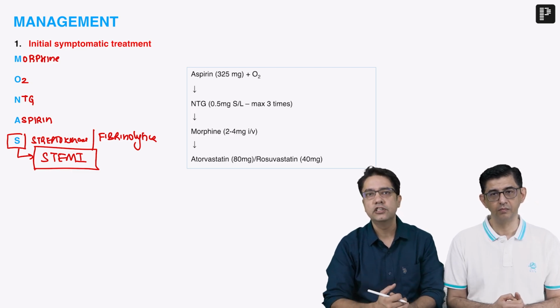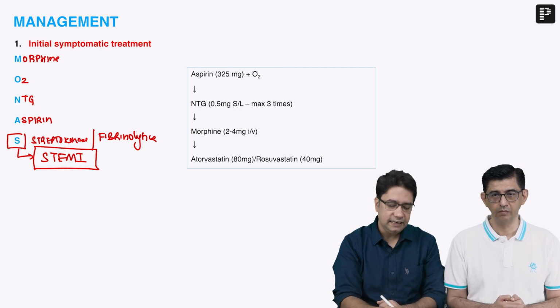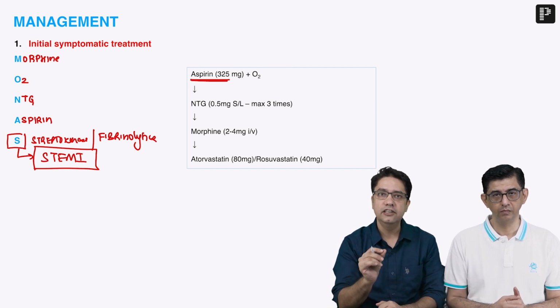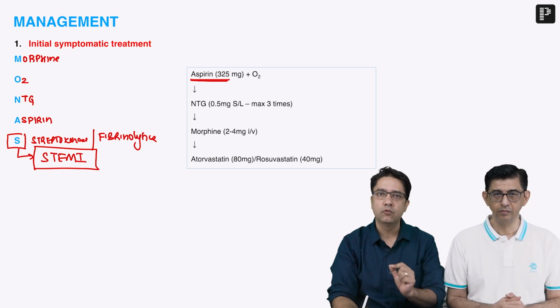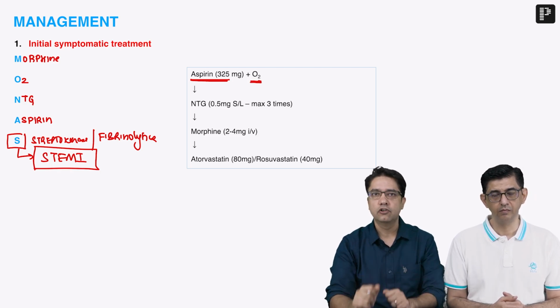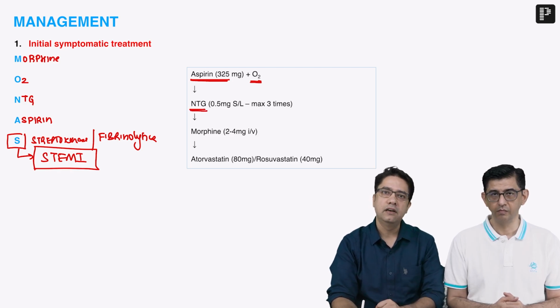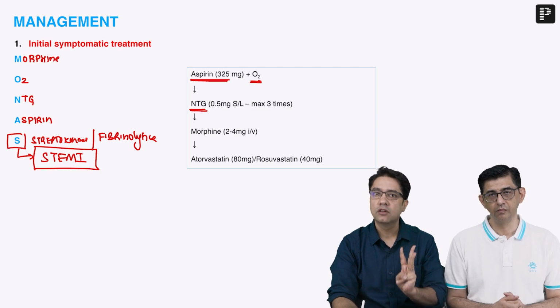Now, what is the chronology or in which pattern do we have to give the drugs? If a patient comes, first we start the antiplatelet drug aspirin in the highest possible antiplatelet dose, which is 325 milligram. And we also give oxygen. So this is the first drug to be given. Then we give nitroglycerin. It is placed as a sublingual tablet, 0.5 milligram below the tongue, but it can be tried a maximum of 3 times.